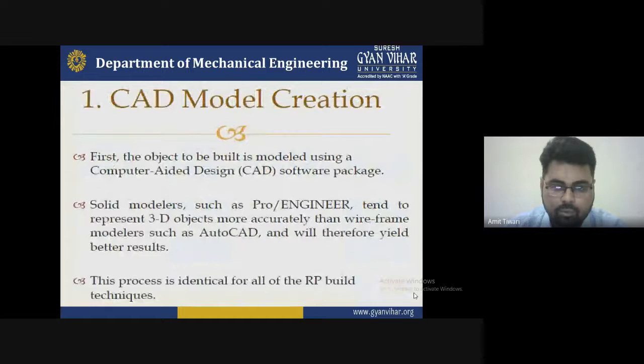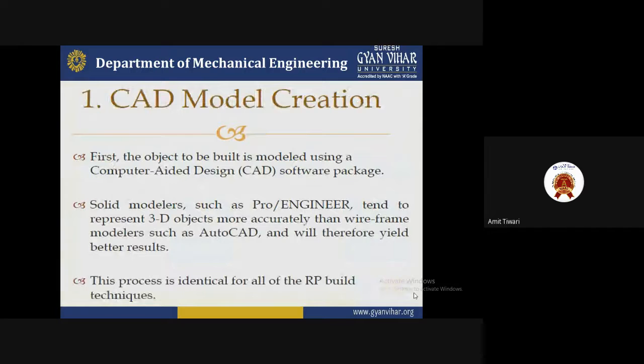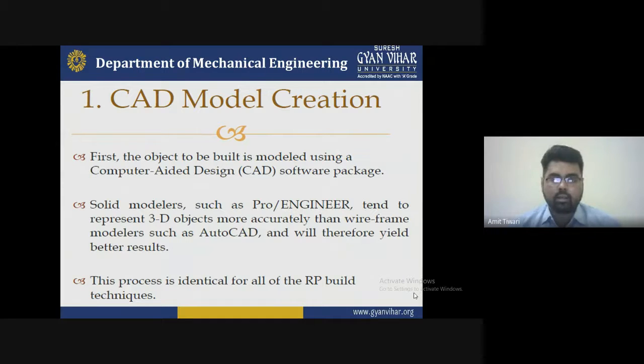So the first step is the CAD model creation. It is most important that the product object to be built is first modeled using a computer-aided design software package. So first of all, you have to create the design with a software package, so we have to understand computer-aided design software. What type of software are you using for that? Is it licensed software, or any other pirated software? What version are you using, and what versions have you selected for making this type of product?